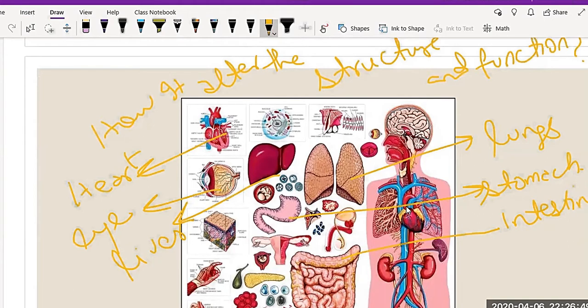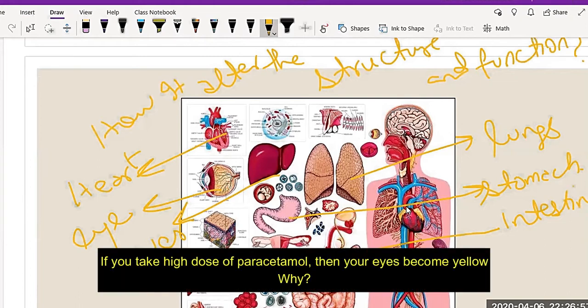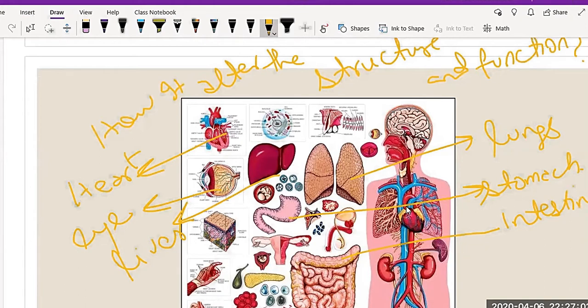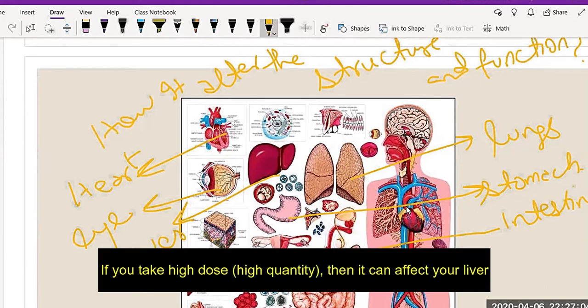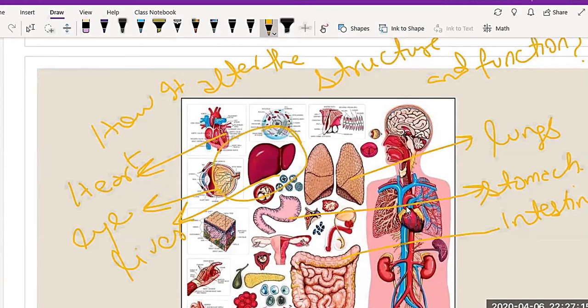For example, if you take a high dose of paracetamol, then your eyes become yellow. Why? Because if you take paracetamol in high quantity, it can affect your liver. The liver will not function properly, and the effect shows in your eyes, which become yellowish.